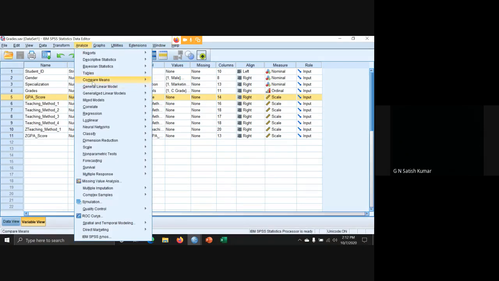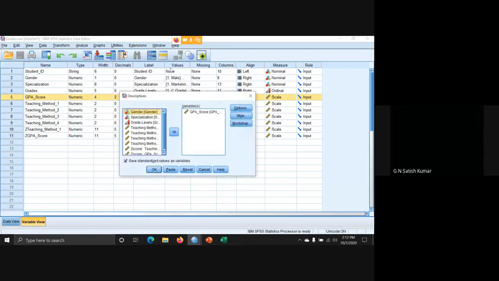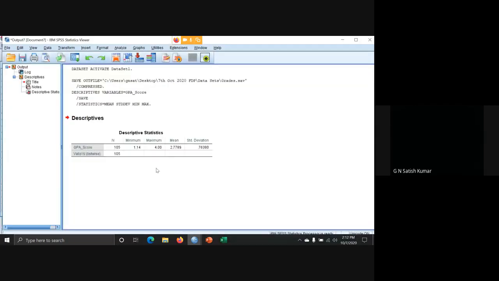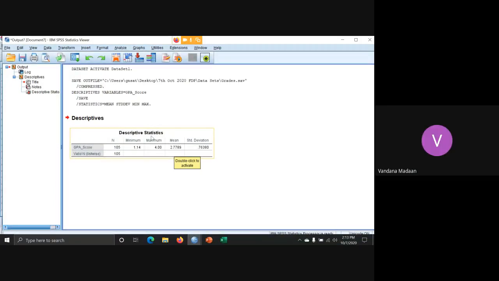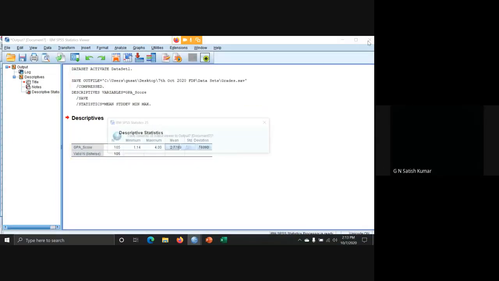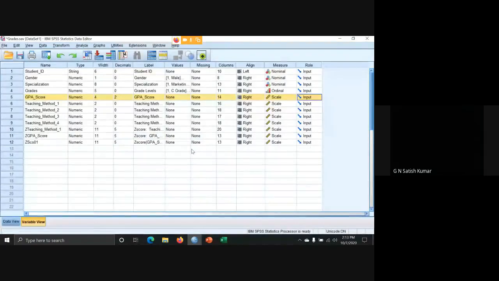Analyze, descriptive statistics, descriptives. GPA score I am taking, and let me see the GPA score, the mean is 2.7789. This is the actual mean. Now let us create a hypothesis that the mean of GPA score is 3.